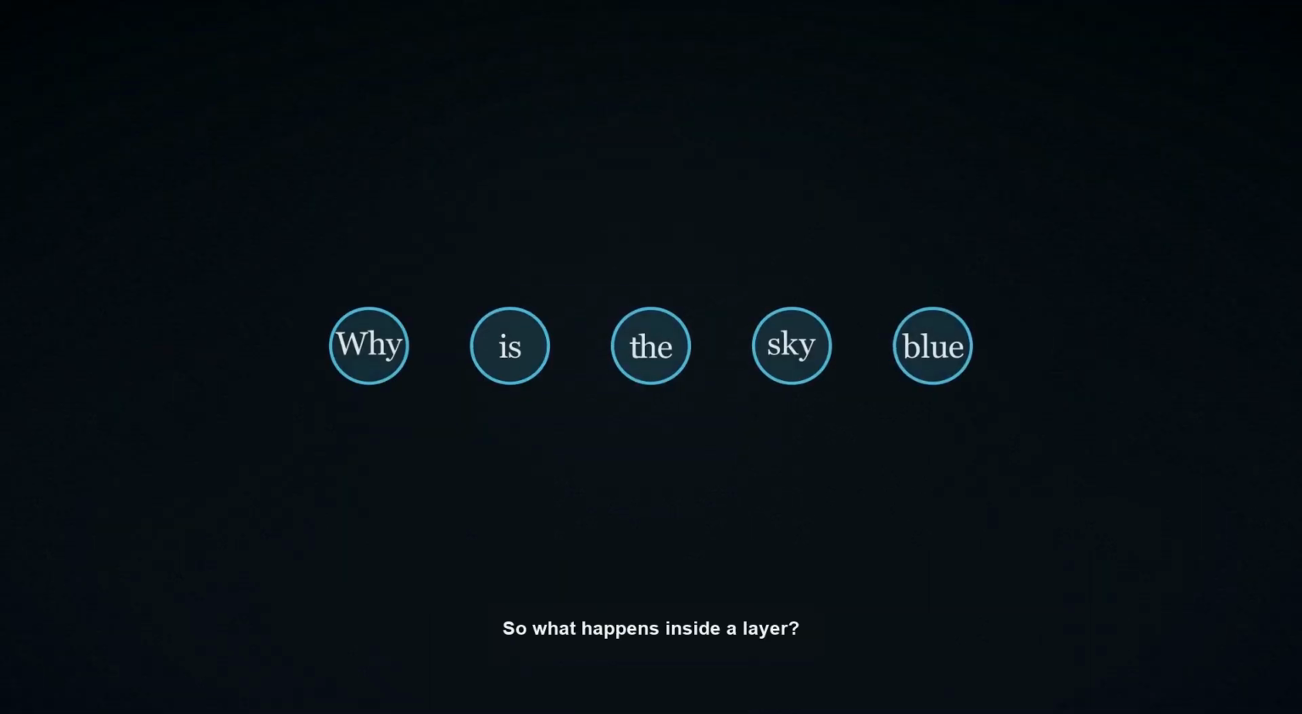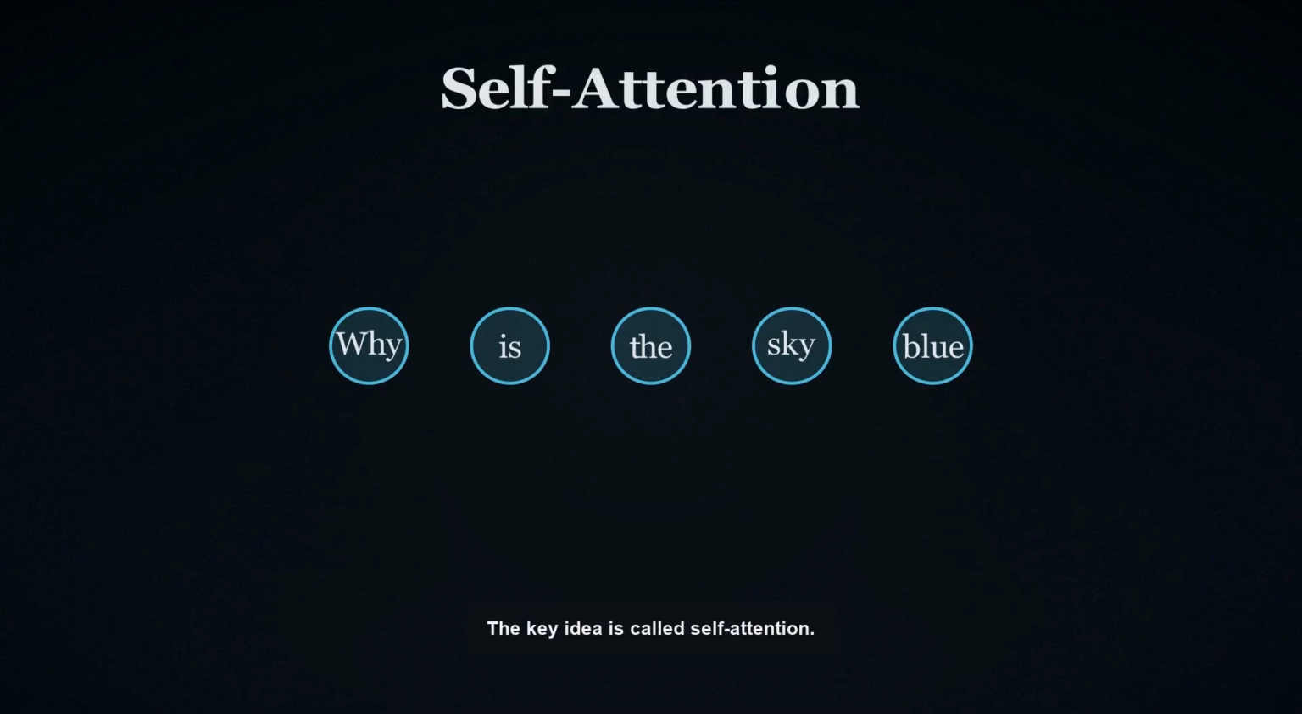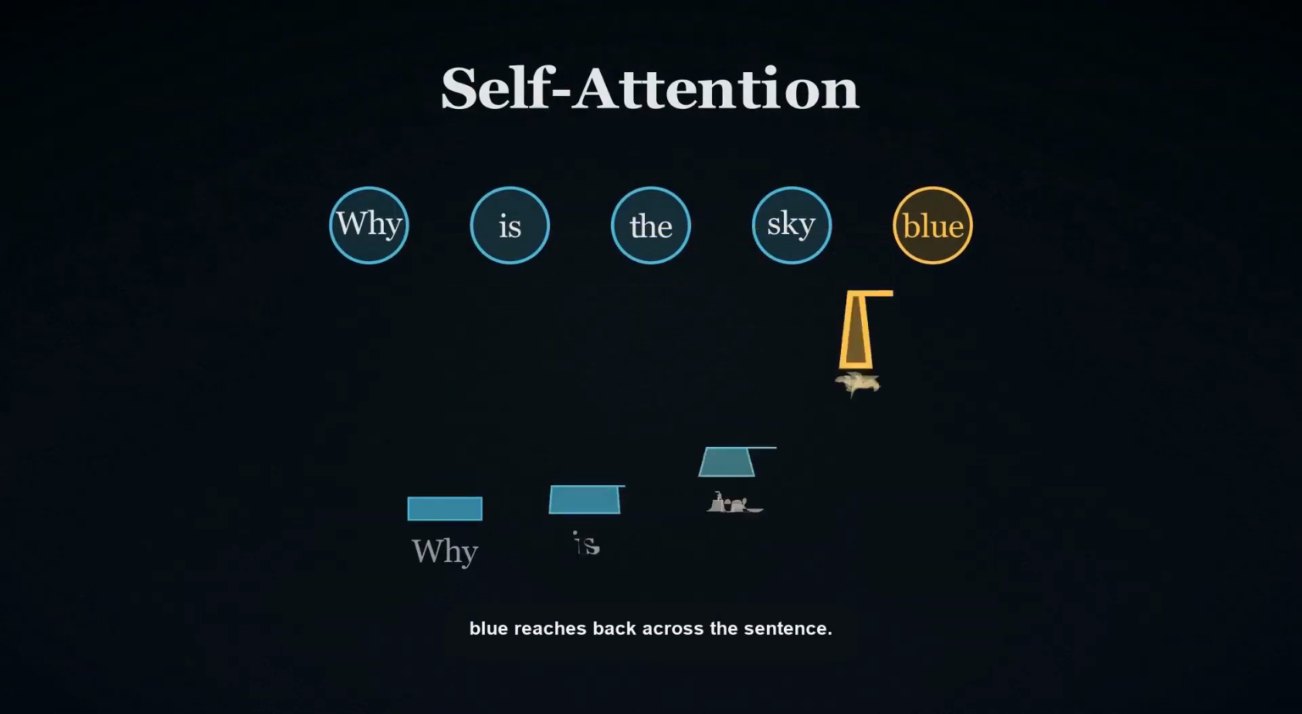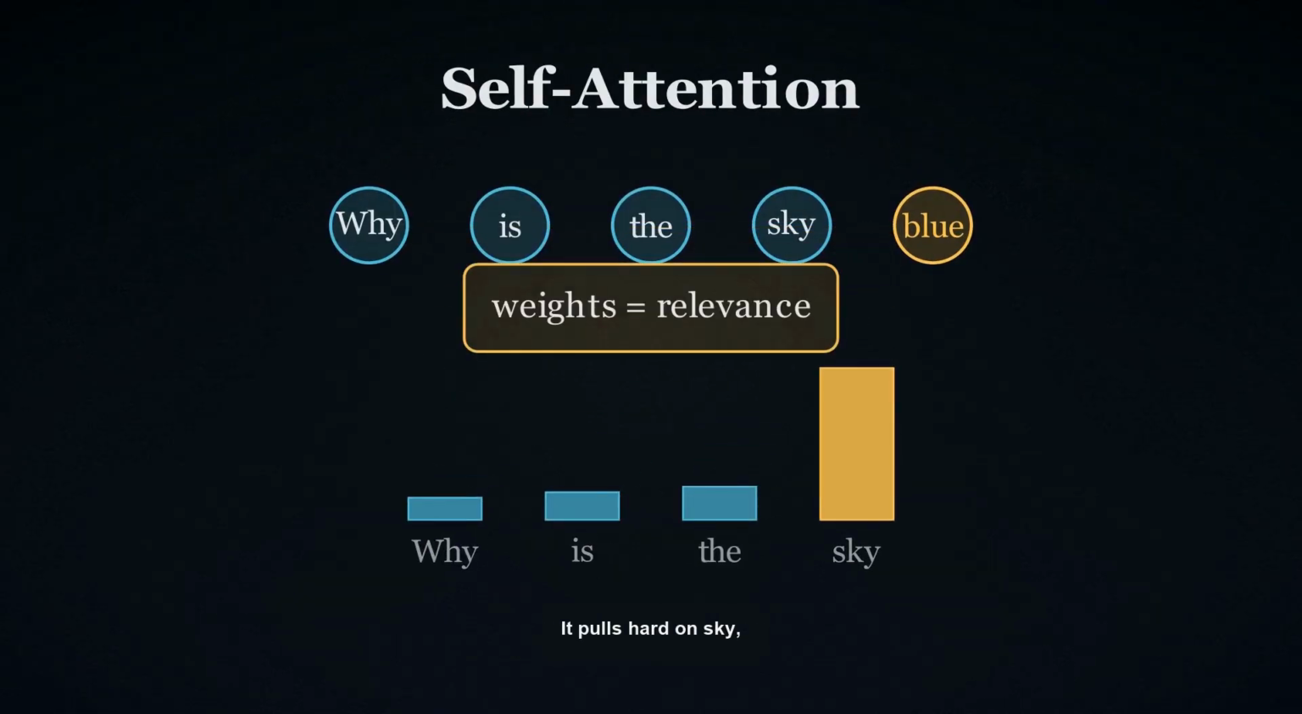So what happens inside a layer? The key idea is called self-attention. Every token gets to look back at the tokens before it and decide which ones matter to it right now. Picture the word blue. To make sense of it, blue reaches back across the sentence. It pulls hard on sky, because the two belong together. It pulls only a little on the words further back, like why. Those pulls are weights, a measure of relevance.